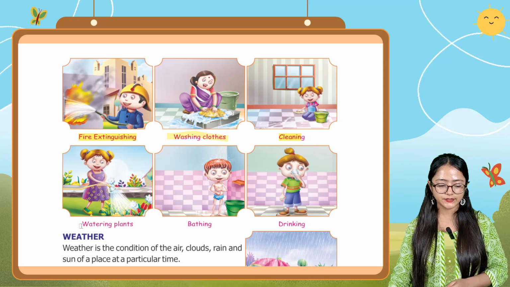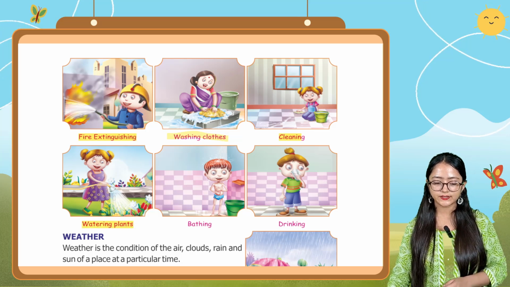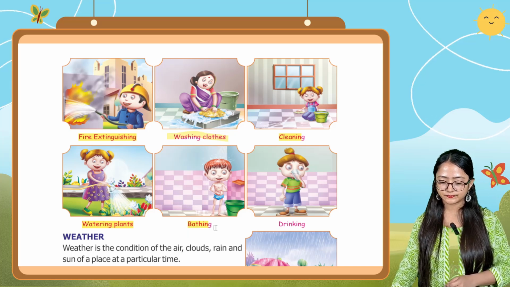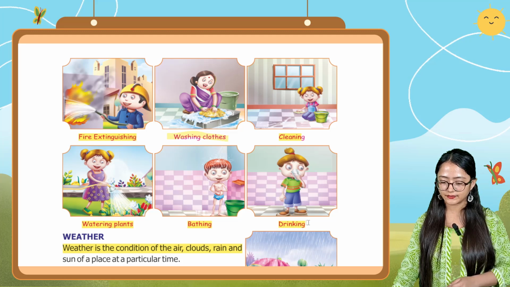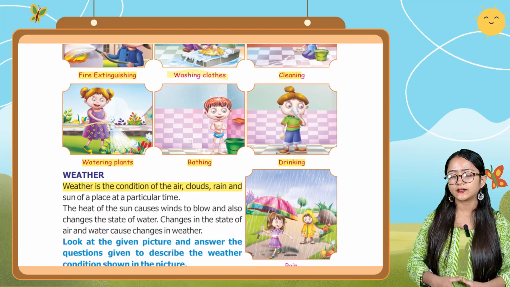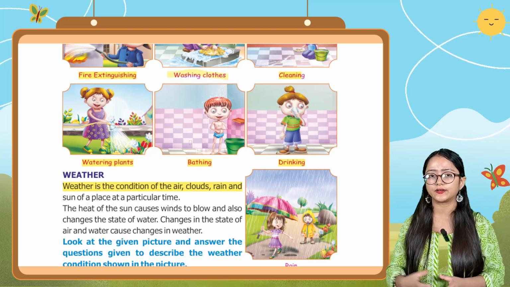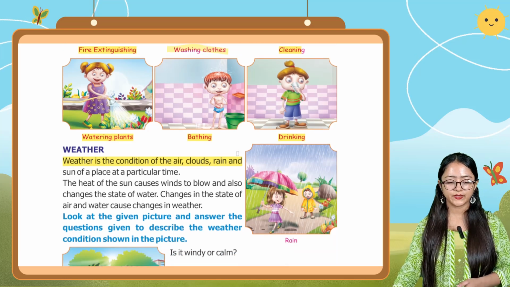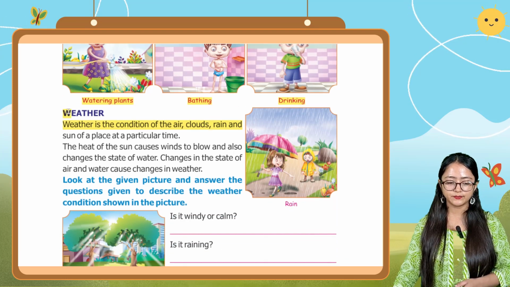Then there is watering plants. Here you can see this girl watering the plants. Then it is bathing, then drinking. By these pictures you can see that water is very useful for us, and without it we would not be able to do these activities. Now here comes the point, weather.